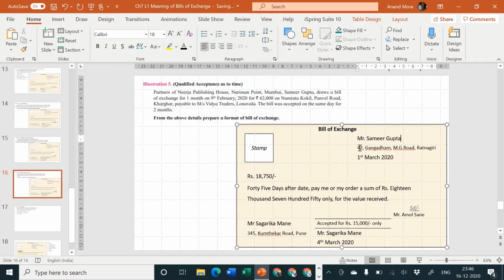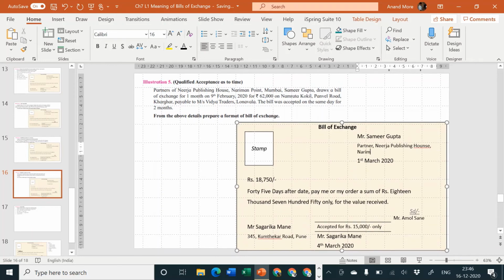Mr. Samir Gupta, partner, Nirja Publishing House, Nariman Point, Pune. It's not Pune, sorry, Mumbai. Mistake on my part. Sorry for that.